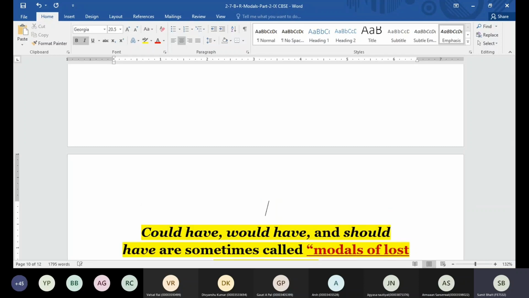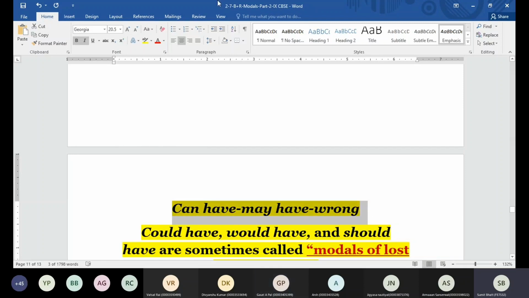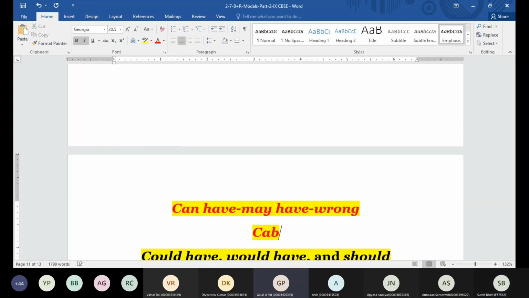Since we are talking about the past time, do we have can have, may have, or shall have? Shall have is there, but not as a modal. That is going to be our main verb in the future perfect tense. But can we have can have, may have? Are they right? No, sir. They are going to be wrong. Why? Because with have we are referring to the past, and can and may are related to present. Yes, can and may are for present time only, guys.